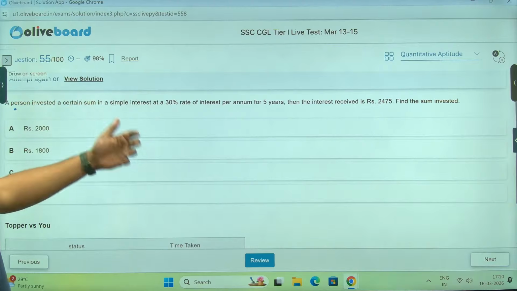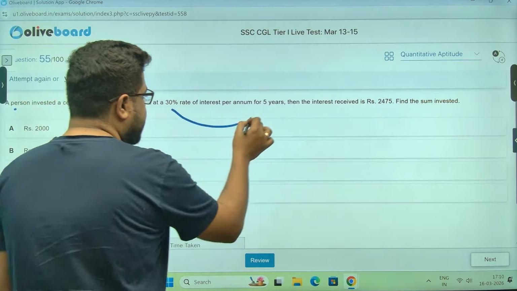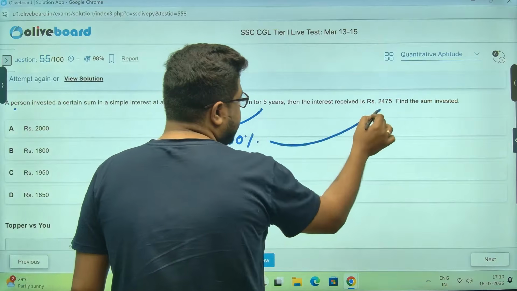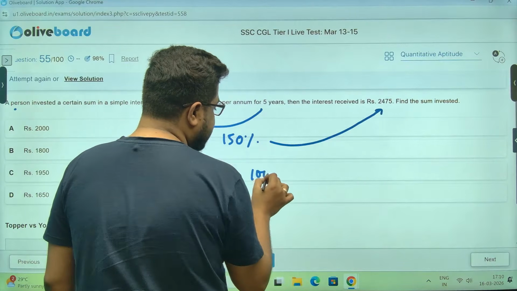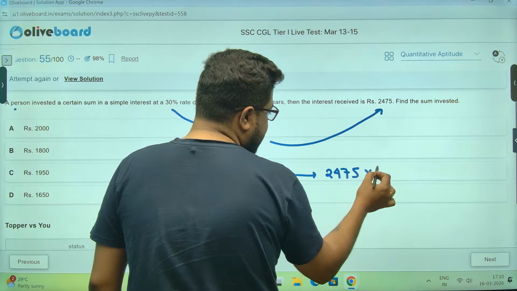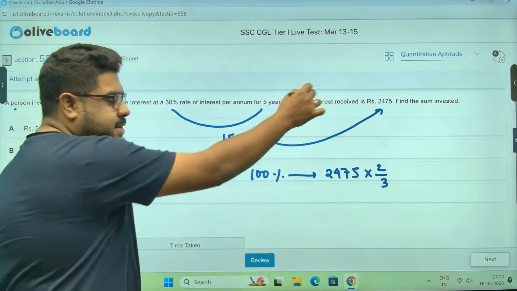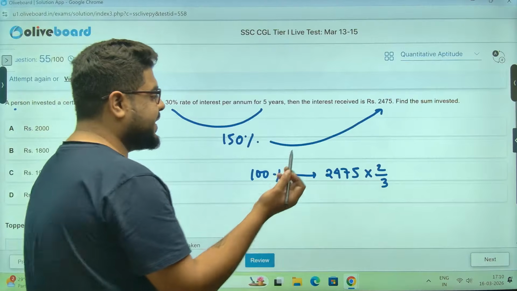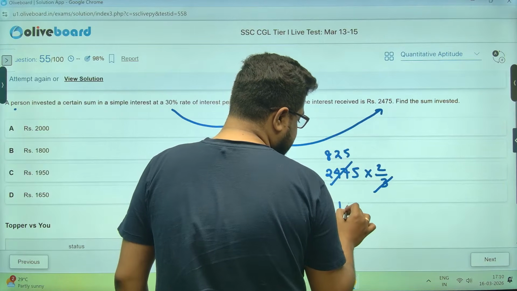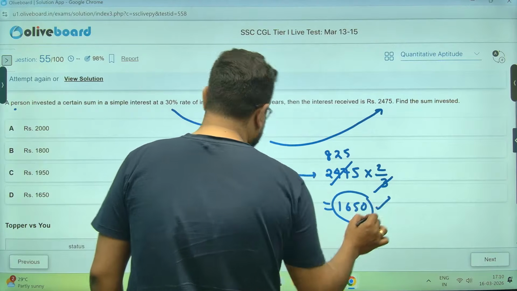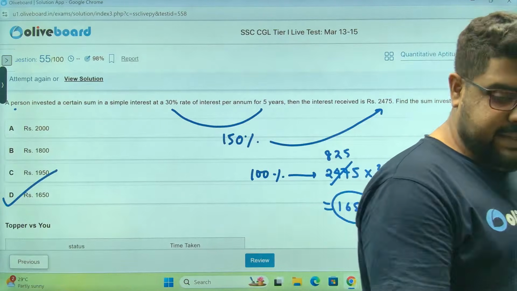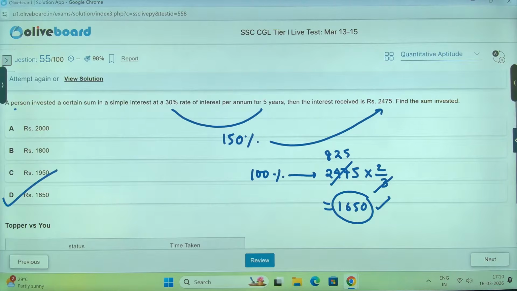A person invested at 30% for 5 years, giving 150% interest. So 150% is this, and 100% will be how much? 2475. Two-thirds of this: because 3 parts is this, I need 2 parts. Very simple. That is 1650 rupees. Option D is the correct answer.